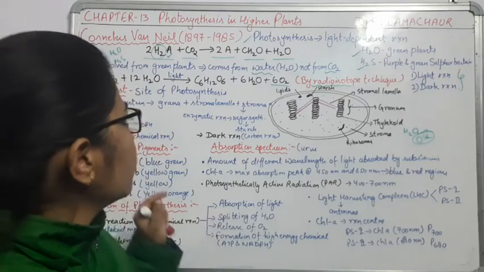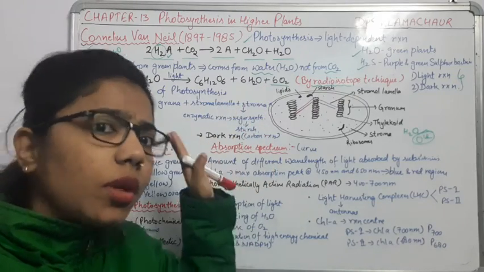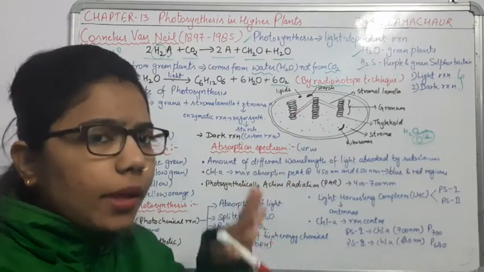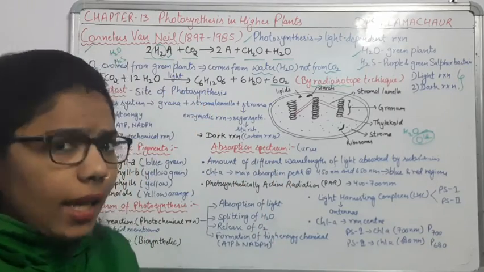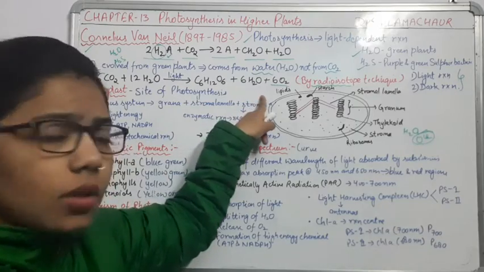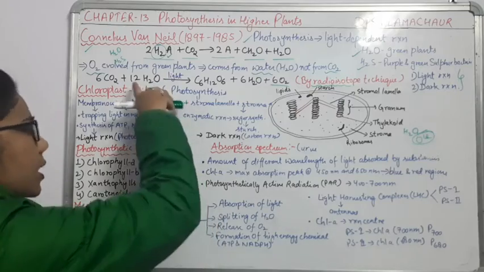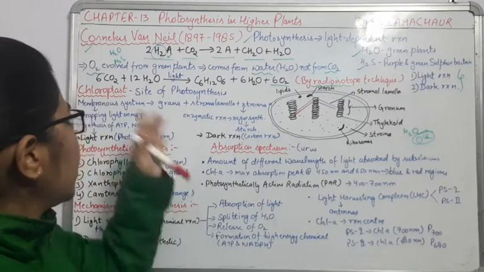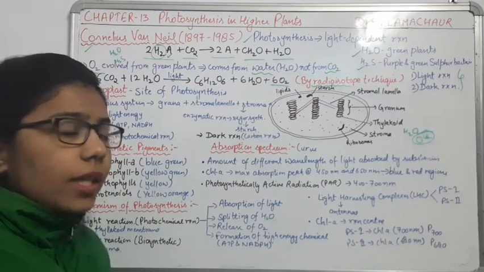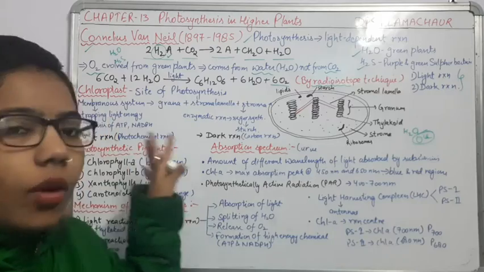Earlier it was not 12, so the equation was not balanced. Later, when he came to know that light is important and that the oxygen is coming from water, he corrected the equation to 6 molecules of CO2 and 12 molecules of water.